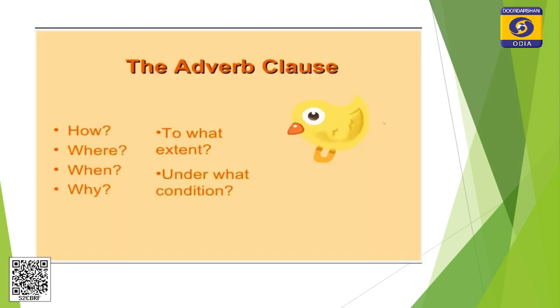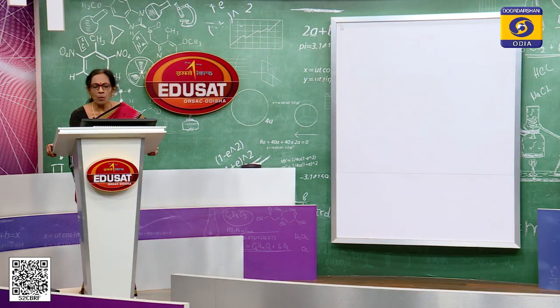Adverb clauses are the answers to the question of how, where, when, why, to what extent, under what condition to the verb. We have already discussed and you know it very well.